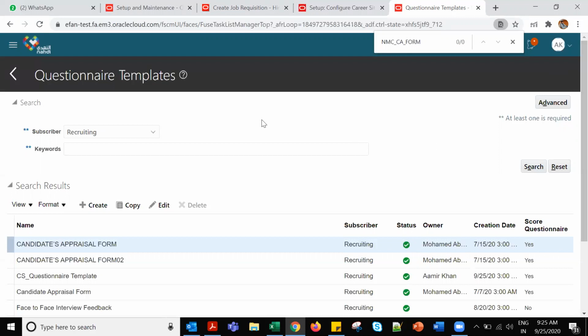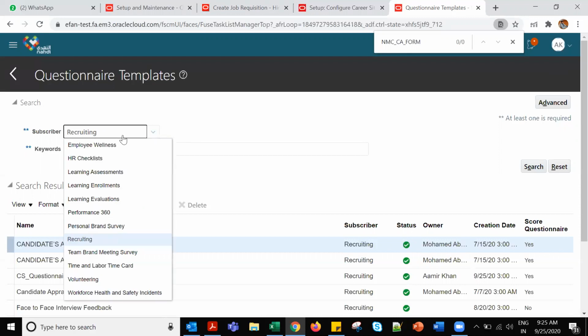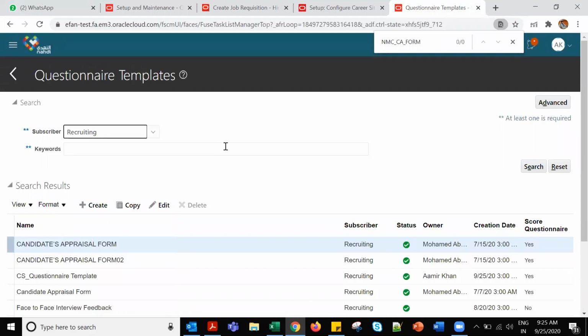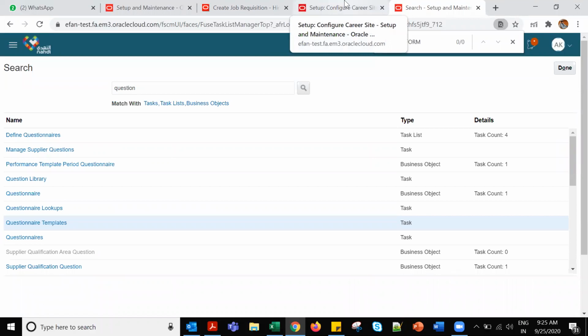You have to describe that. And whenever you are creating something, you have to select the subscriber as recruiting. You have different types here as subscriber. This is for talent management, performance. This is for time and labor. This is for other different modules. So ours is recruiting here. This is what we have.